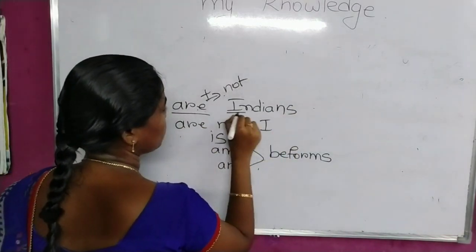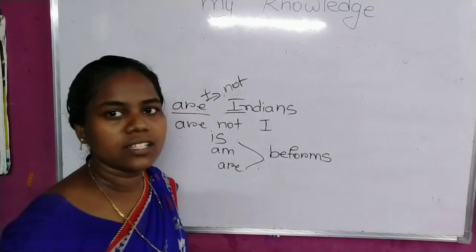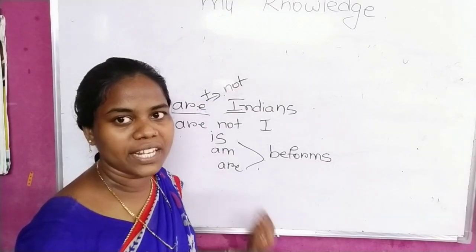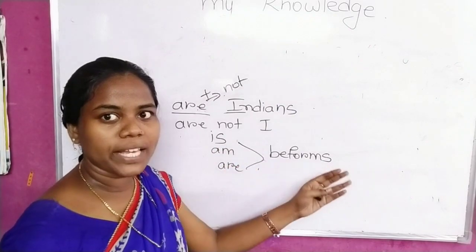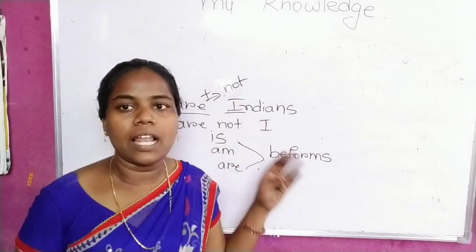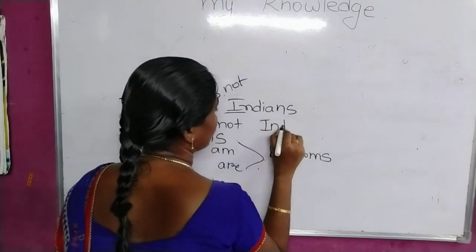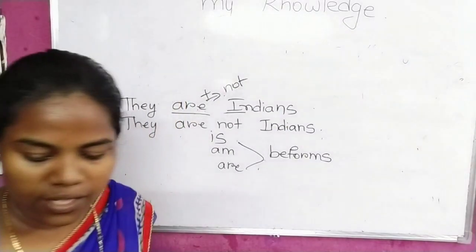Indians. As we are talking about nationality, the first letter should be capital. Whether it is Americans, Italians, or Africans, the first letter should be capital. If it is Africans, A should be capital. Indians, I should be capital. Americans, A should be capital. So they are not Indians. This is the way of changing a positive sentence into a negative sentence.